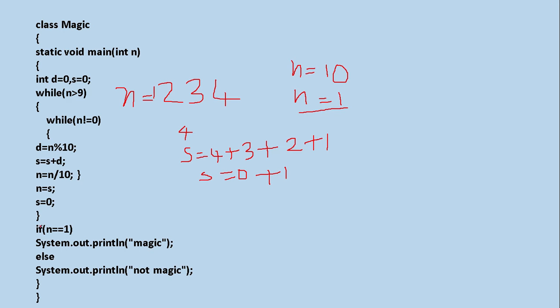And coming over here, if n is equal to 1, look at what is the value of n? 1. Is the value of n coming as 1 here? Yes. In this case what will be printed? Magic. Else what will be printed? It's not magic. If you are giving 1234, then you will get magic number. Else what you will get? Not magic number. Is it clear for you?